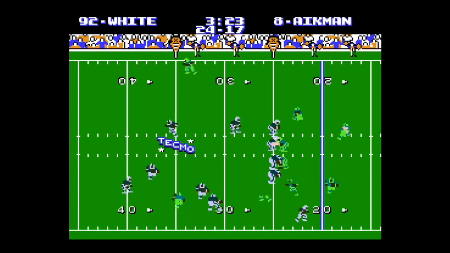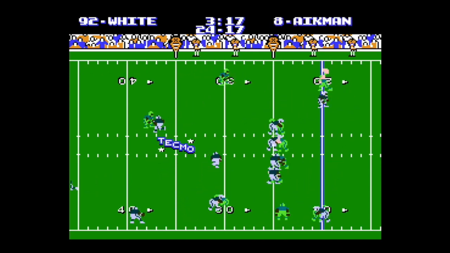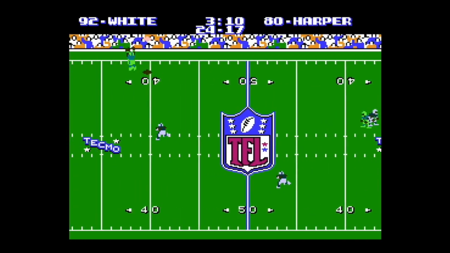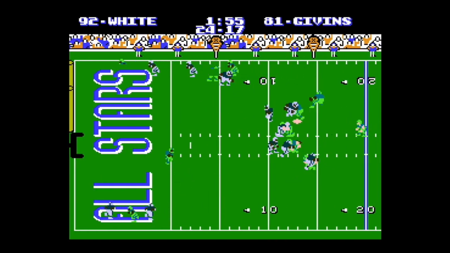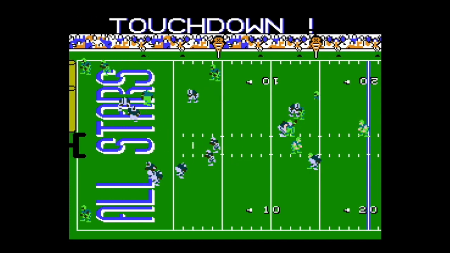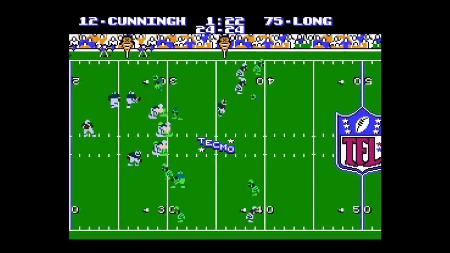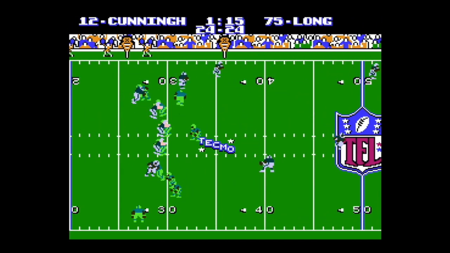It was some game from Randall Cunningham throwing the ball, maybe his best of the season, but Aikman, well, he's been doing this all season. He finds Harper on a big play. Then in the red zone to Givens for another touchdown. I mean, the guy has just been a touchdown machine too today.